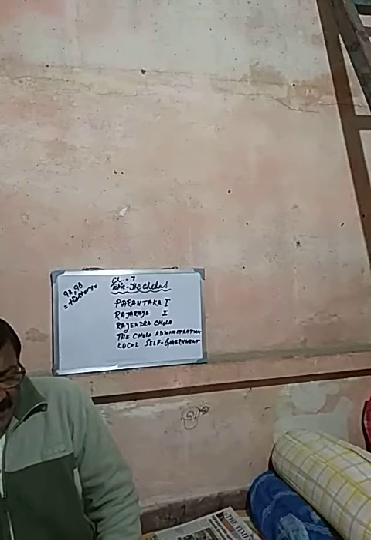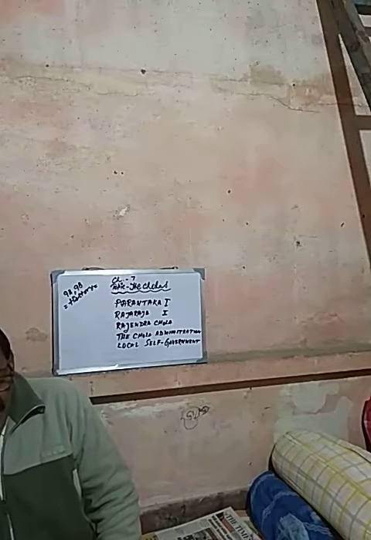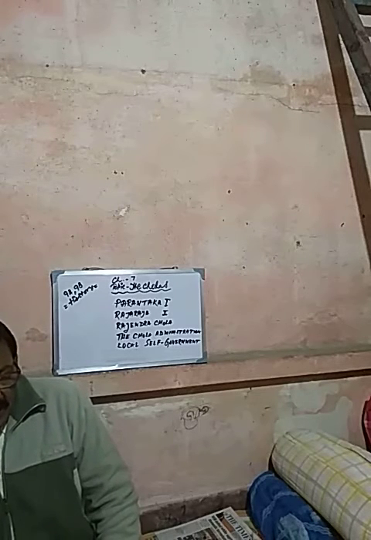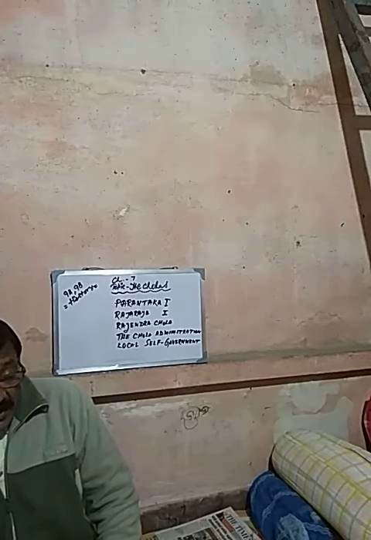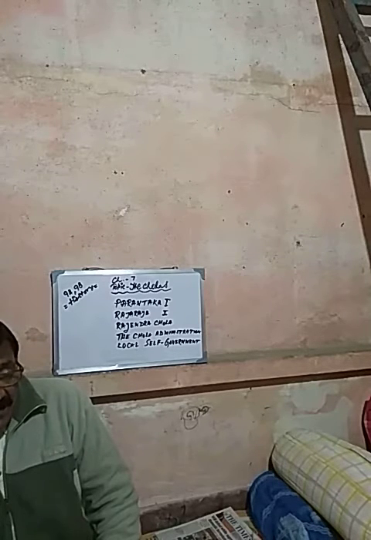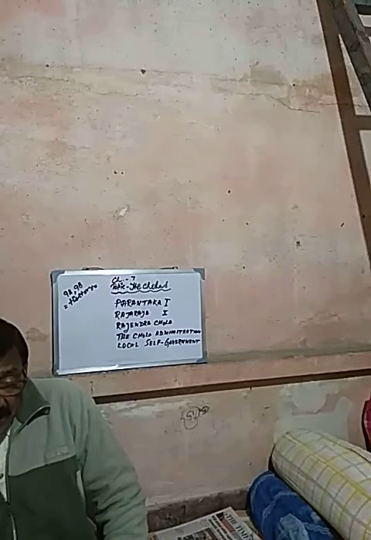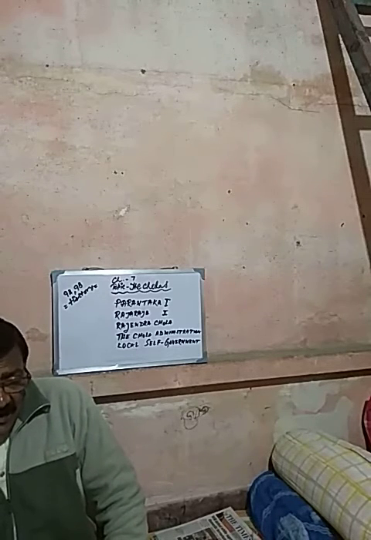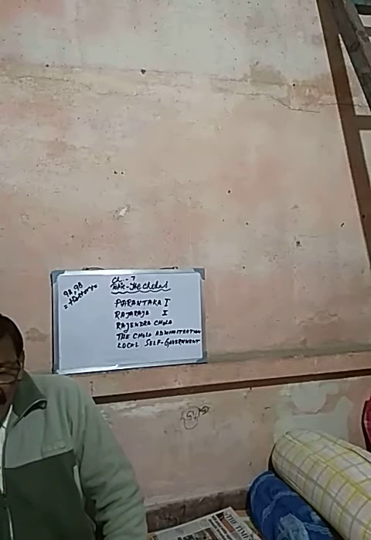Rajaraja 1 felt that financial stability should be strengthened, otherwise he would be unable to extend his empire, and unable to introduce a good architectural system and a good administrative system. That's why Rajaraja 1 introduced good art, sculpture, architecture, and was also fond of learning.